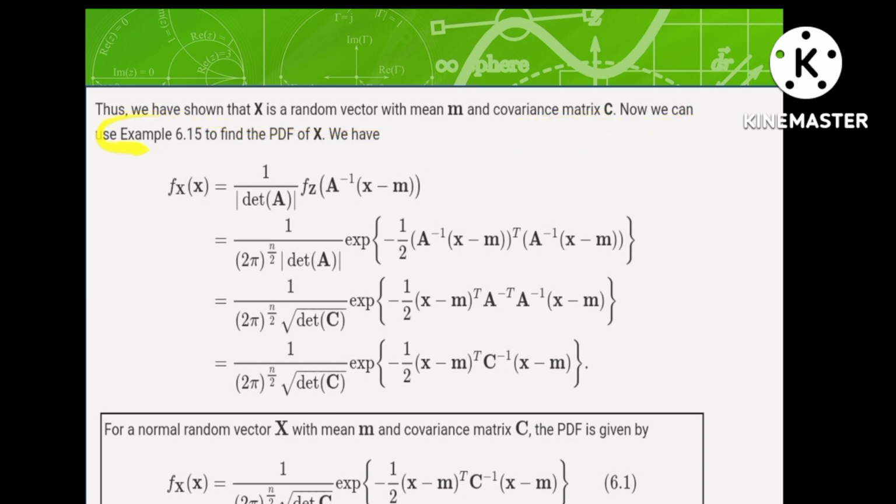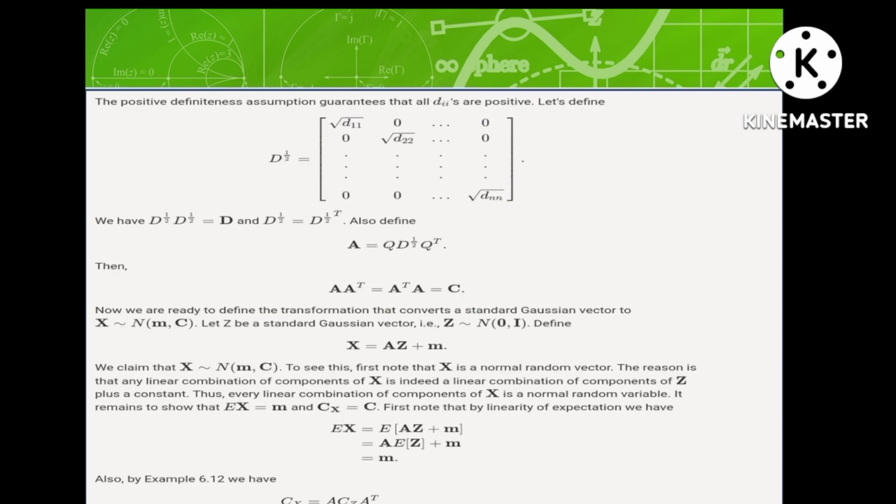Now we can use example 6.15 to find the PDF of X such that f_X(x) = 1/|det A| f_Z(A^-1 (x − m)), where m is the mean, which equals 1/((2π)^(n/2) |det A|) exp(−1/2 (A^-1 (x − m))^T (A^-1 (x − m))). After doing the mathematical conversion, we get the final result.